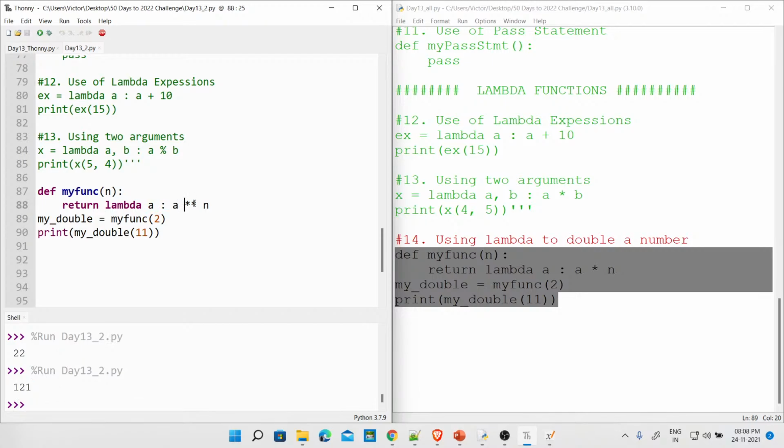Now listen. If I want this now to triple it. It's not cube it, it's not to power 3. I want to say triple this. You remember this gave us 22. What should I do? A power n? Yes, absolutely, Sashi. No doubt. But I don't want 22, I want 33. What should I do? So I will go back here and I change this to 3.